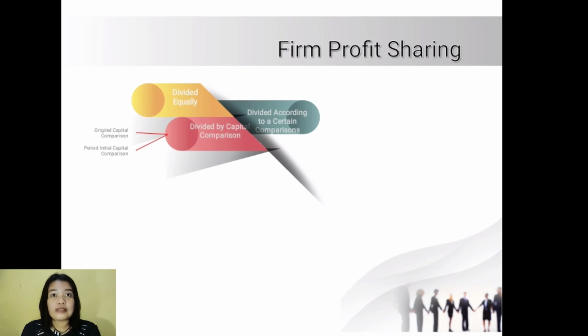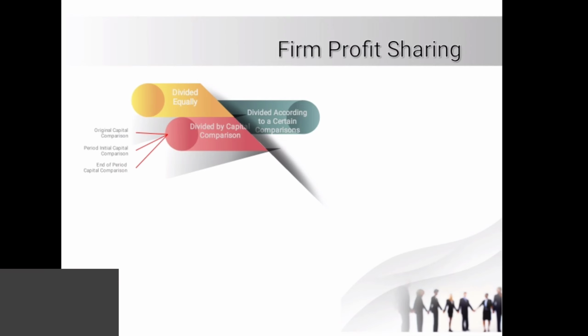B. Period initial capital comparison. The initial capital for the period is the amount of capital at the beginning of a certain period. For the first period, of course, the amount will be the same as the initial capital amount, but in subsequent periods, this amount is likely to change, namely by adding additional deposits, withdrawals, or change as a result of the distribution of profit or loss for a certain period. The records are income summary in debit, drawing A in credit, drawing B in credit.